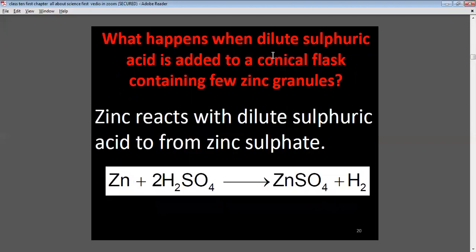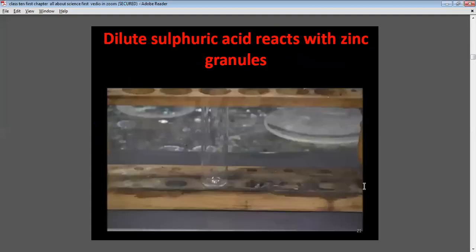What happens when dilute sulfuric acid is added to a conical flask containing a few zinc granules? The zinc reacts with dilute sulfuric acid to form zinc sulfate. Zn plus H2SO4 gives ZnSO4, that is zinc sulfate, and hydrogen gas is liberated. This is the figure for sulfuric acid reacting with zinc granules.